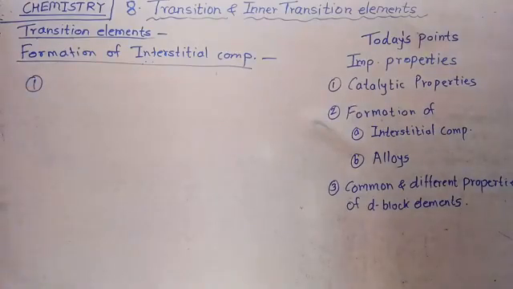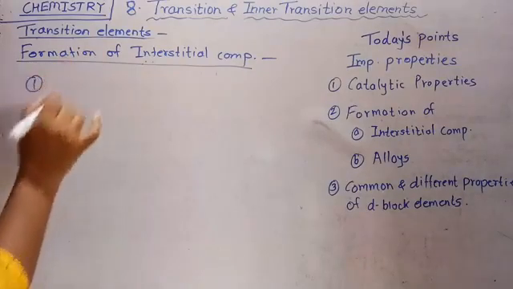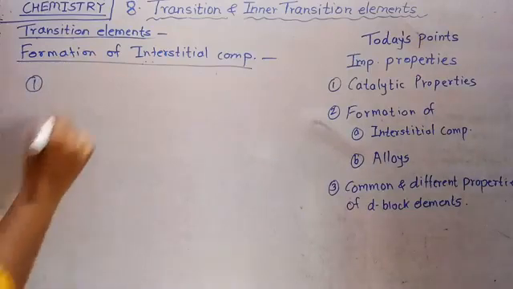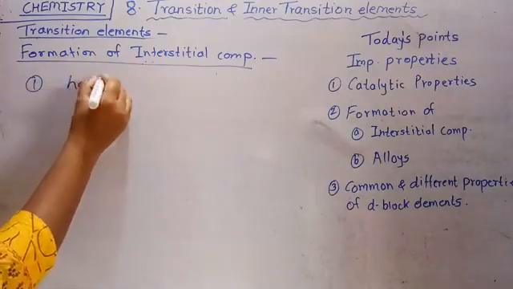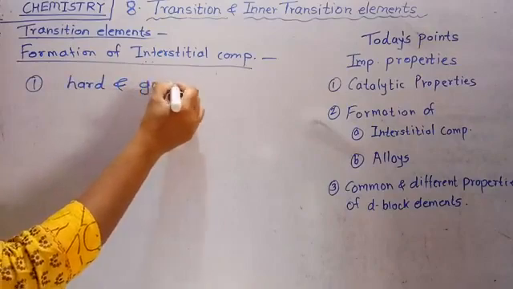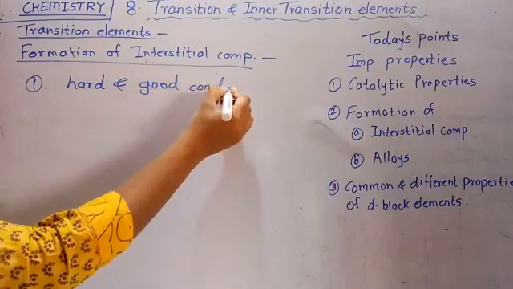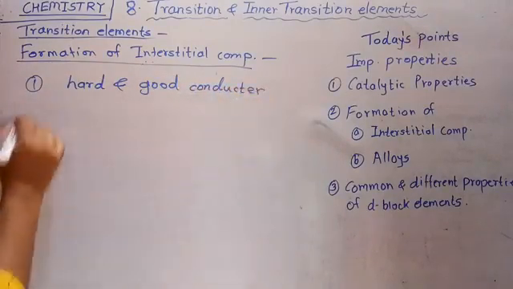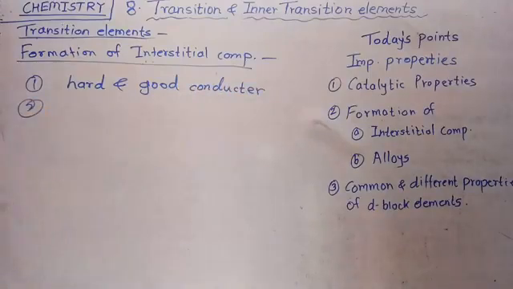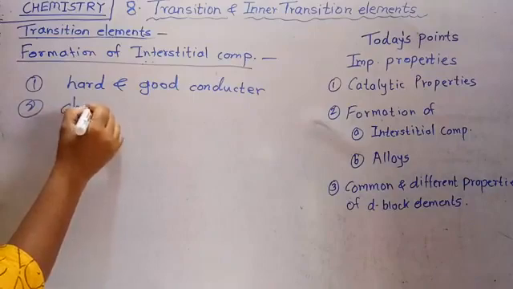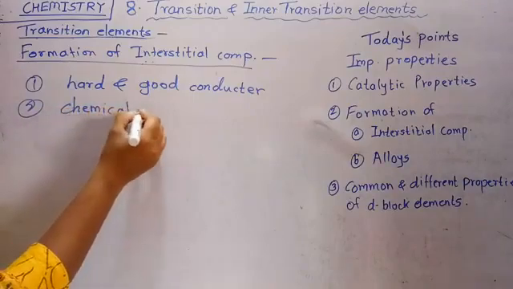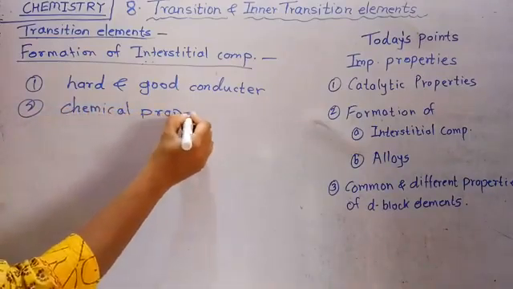The first one: they are hard and good conductors of heat and electricity. That means they show the same property as the parent metal. They are hard and good conductors of heat and electricity. The second property is their chemical properties. They show similar chemical properties to the parent metal.